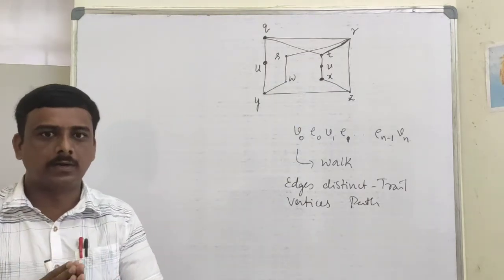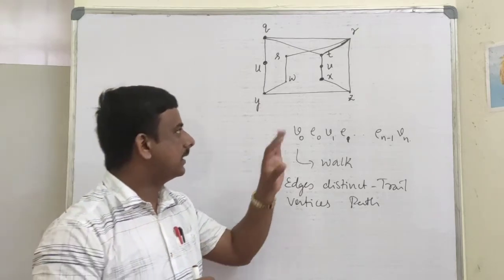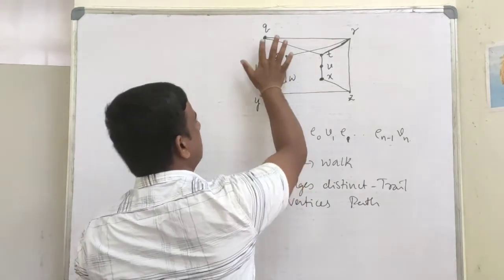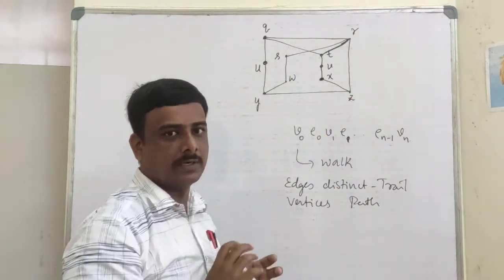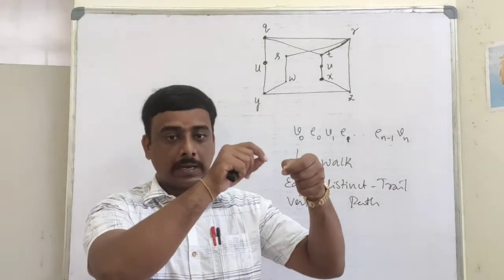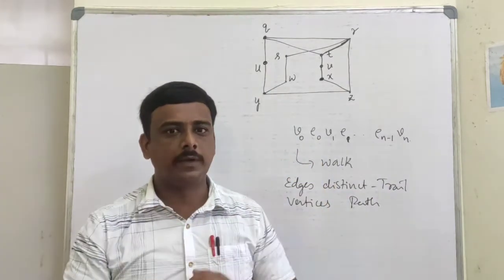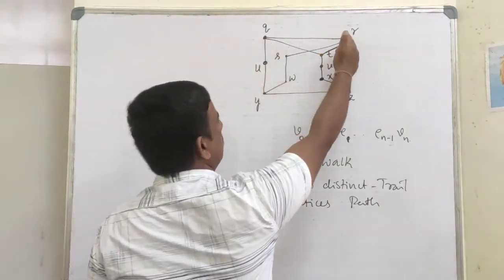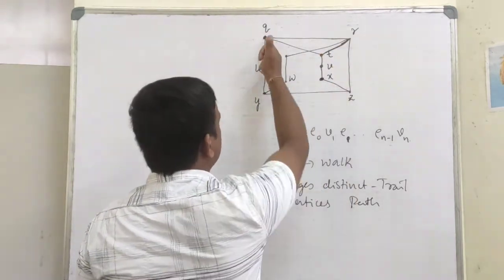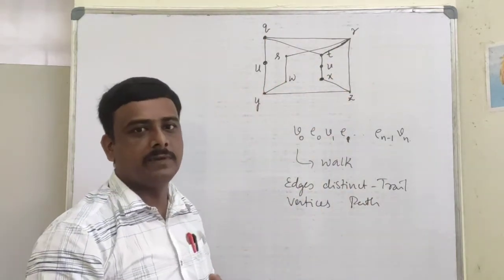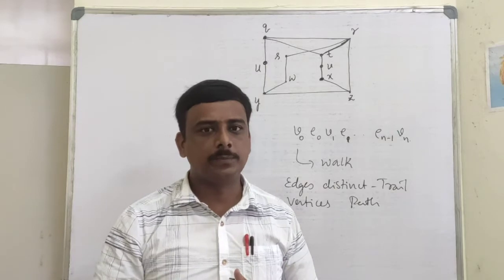First let us recall what do you mean by a walk. See, given a graph, if you take any two vertices, for example in this graph I will take Q and Z. Q ಮತ್ತು Z ಅಂತ ಎರಡು vertex ಅಂತ ತಗೋತೀನಿ. So from Q to Z, to traverse from Q to Z, you can follow any available path in the graph. See, I can go in this direction or in this direction or in this direction or I can go in this direction. So there are many ways to reach Z from Q.